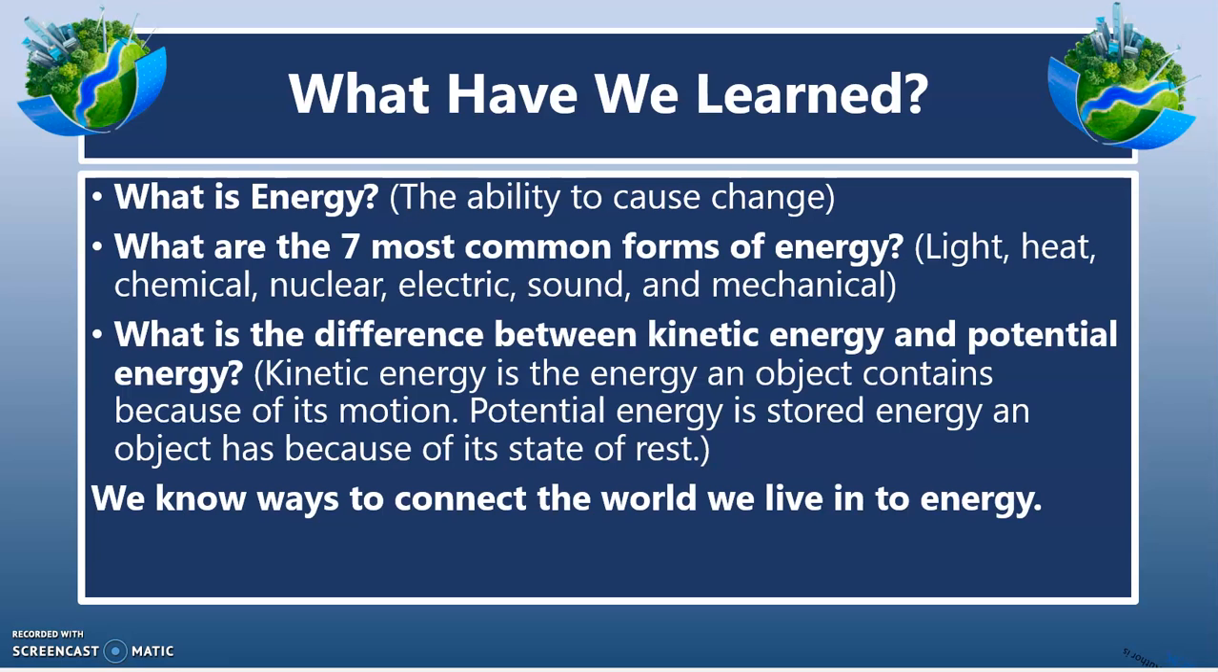We learned that energy is simply the ability to cause change. We know what the seven most common forms of energy are now: light, heat, chemical, nuclear, electric, sound, and mechanical energy. We know the difference between kinetic and potential energy. Kinetic energy is the energy an object contains because of its motion, and potential energy is the stored energy an object has because of its state of rest. We also know ways that we can connect the world that we live in to these seven forms of energy.